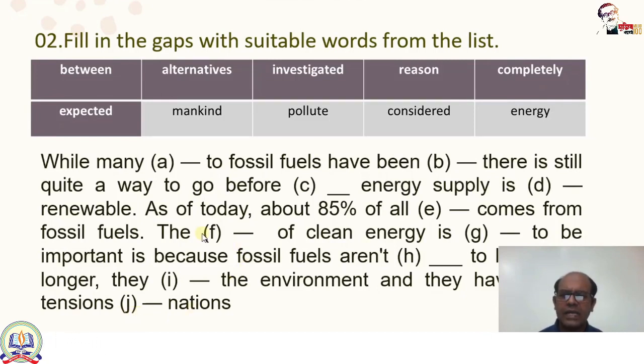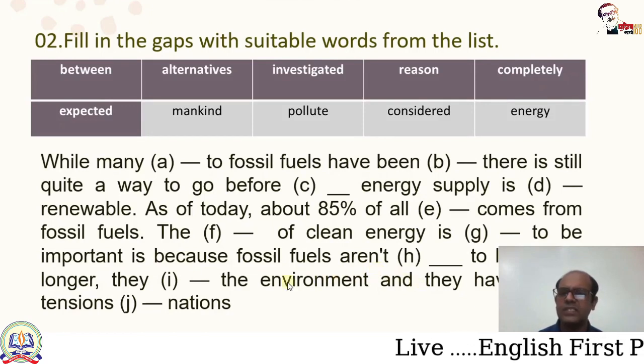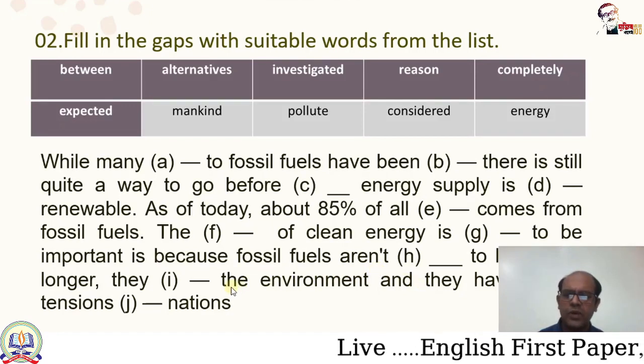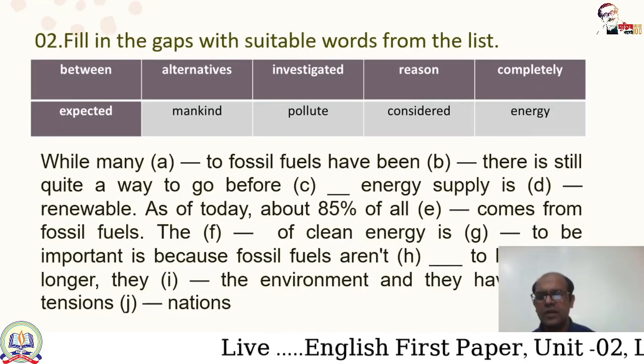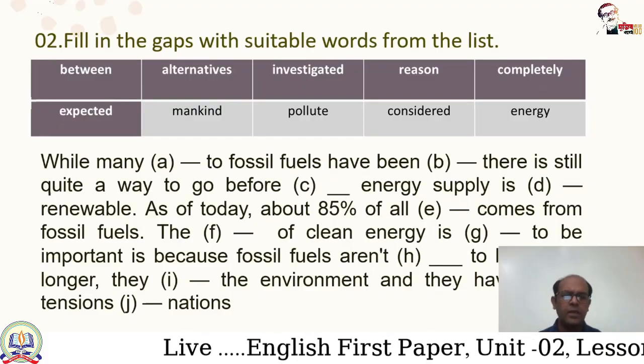So I repeat the last line: the reason clean energy is considered to be important is because fossil fuels aren't expected to last much longer. They pollute the environment and they have led to tensions between nations.